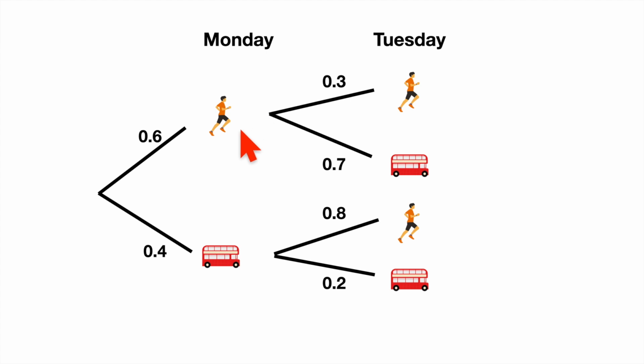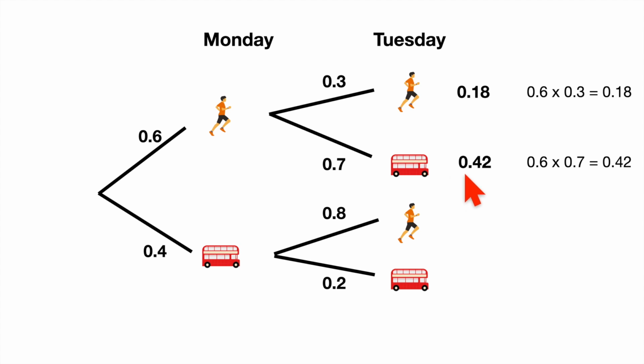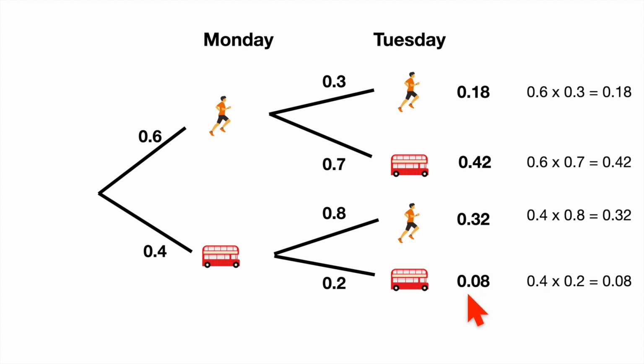Monday, probability of a jog, 0.6, probability of a bus, 0.4. And likewise on Tuesday, these probabilities depend on what I did on Monday. If I want to know the probability of travelling along any of these lines, 0.6 times 0.3 is 0.18, I can just multiply that out, and the probability of a jog and a jog is 0.18. Probability of a jog and a bus is 0.42. Travelling along there is 0.4 times 0.8, so the probability of getting here is 0.32. And finally, the small one, 0.08.